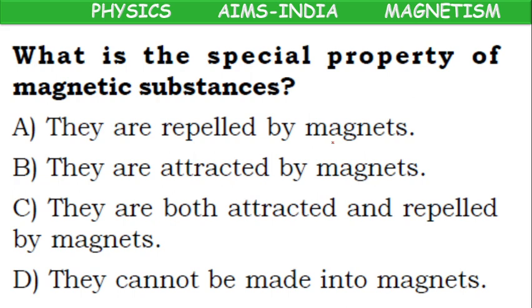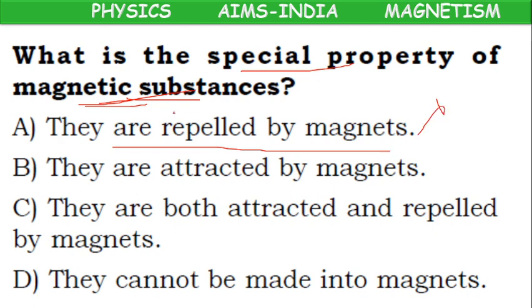So what is the special property of magnetic substances? Observe carefully, children. Here, the special property of magnetic substances, not magnets. They are repelled by magnets, wrong, because only magnets are repelled by magnets, not magnetic substances.